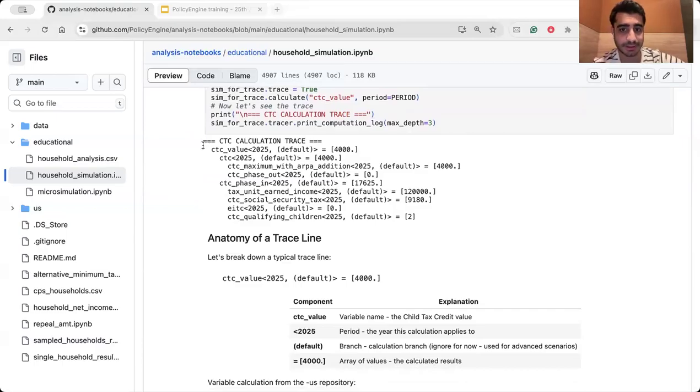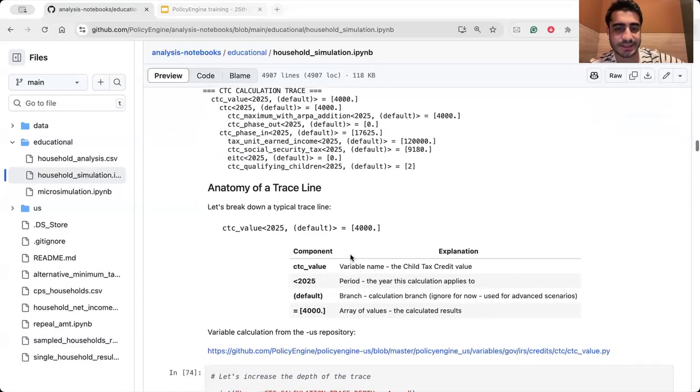For example here, you can see what variables are connected. In the CTC value, we are calculating CTC, which is divided into some calculations from CTC maximum with ARPA addition and CTC phase out. And you can track and have a kind of sense check about that.